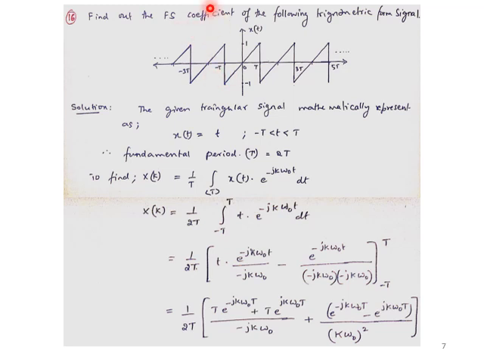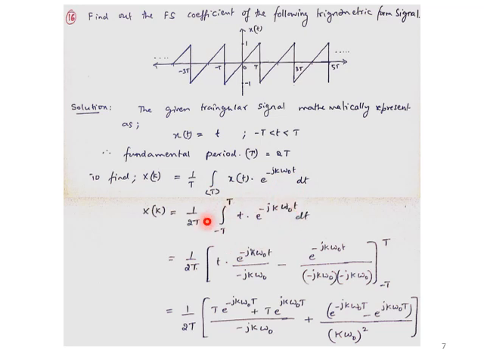So I have to find the Fourier series coefficient, X of k, which has to be calculated. I can take the Fourier series equation in terms of the Fourier series coefficient. So X of k is equal to 1 by T, integration over one fundamental period, x of t into e to the power minus jk omega naught t dt. Over one fundamental period I consider it as minus T to T, but the value of x of t will be t into e to the power minus jk omega naught t into dt. 1 by T will be 1 by 2T, because the fundamental period here I consider as 2T as per this given x of t.